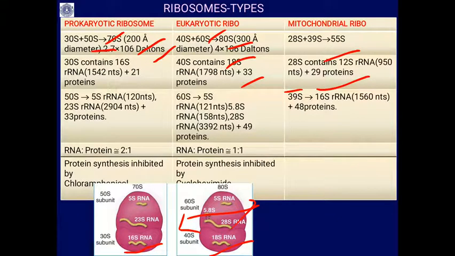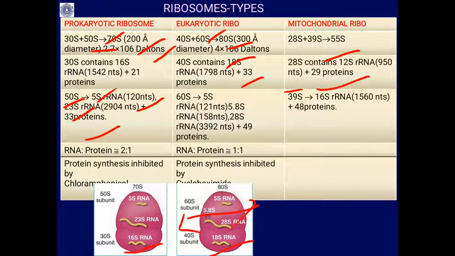In the prokaryotic ribosome, the larger unit is the 50S ribosomal unit, which contains two types of rRNA molecules. One is the smaller 5S rRNA, which contains 120 nucleotides, and the other is 23S rRNA, which contains 2904 nucleotides and is associated with 33 proteins. All these S values stand for sedimentation coefficient.